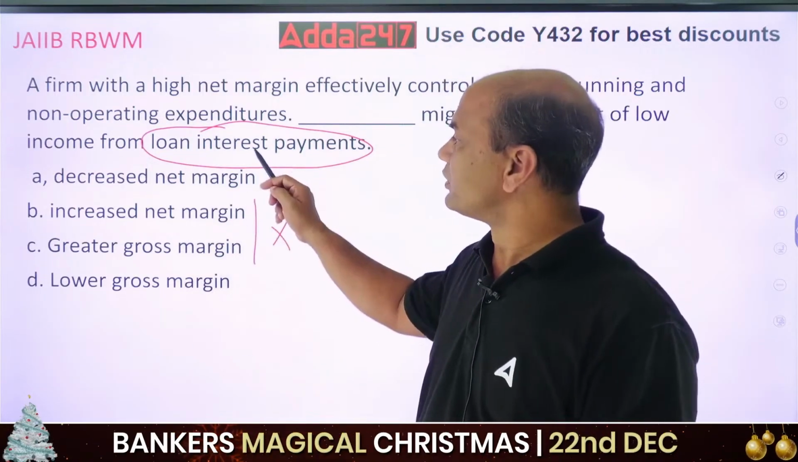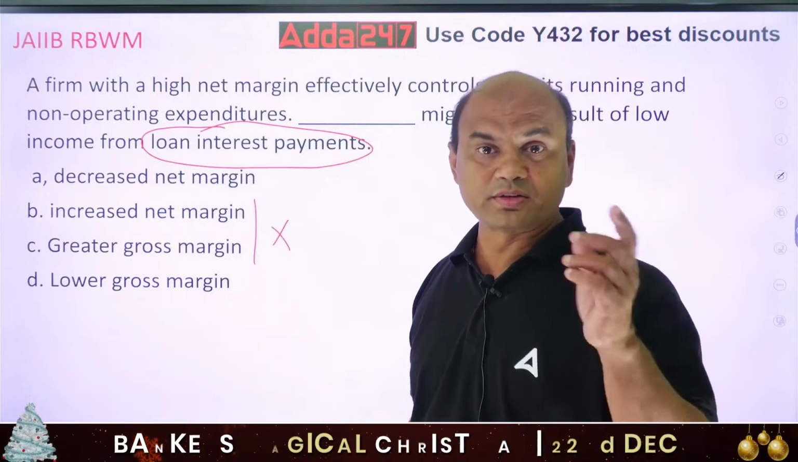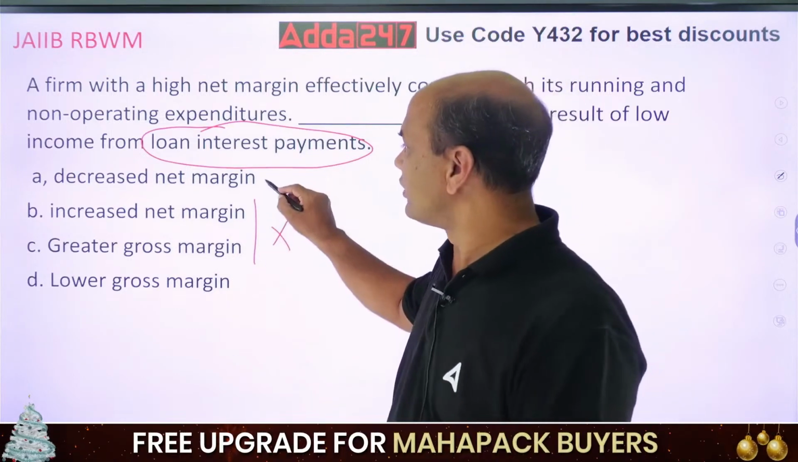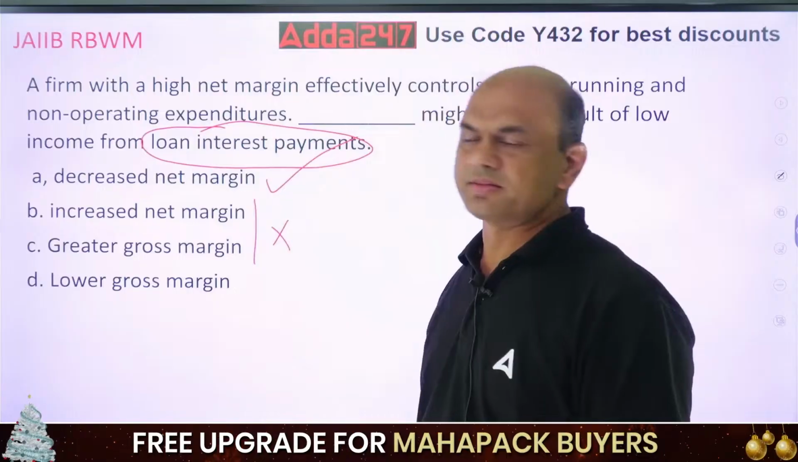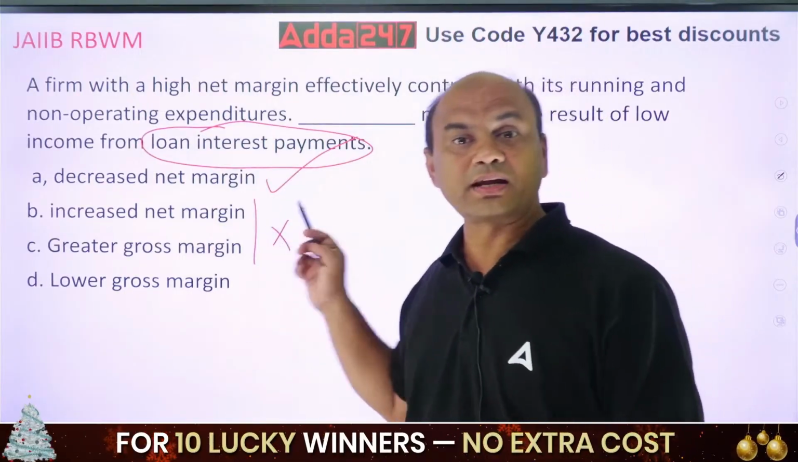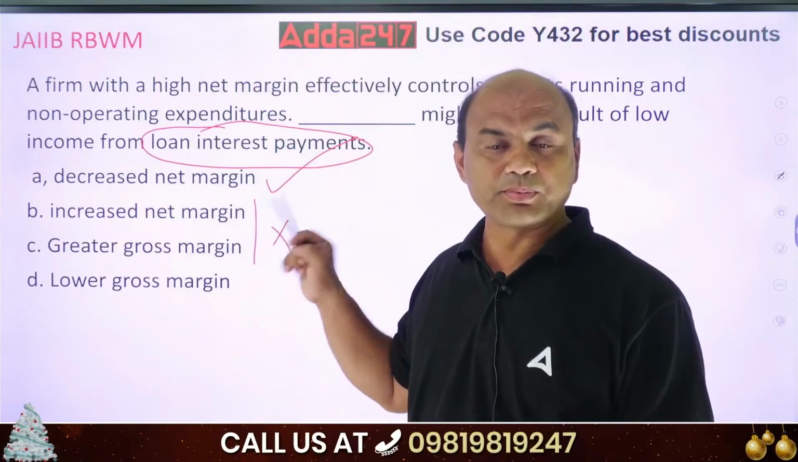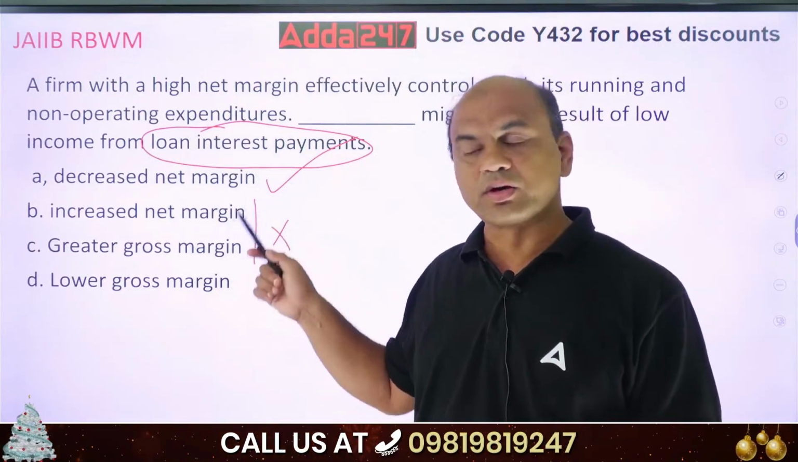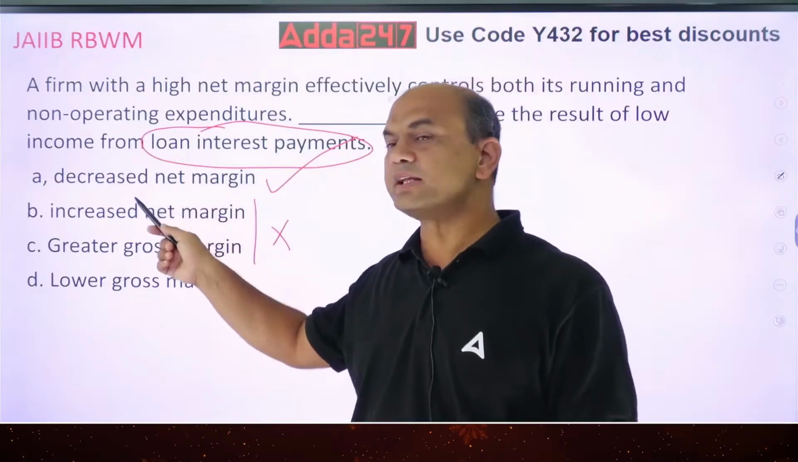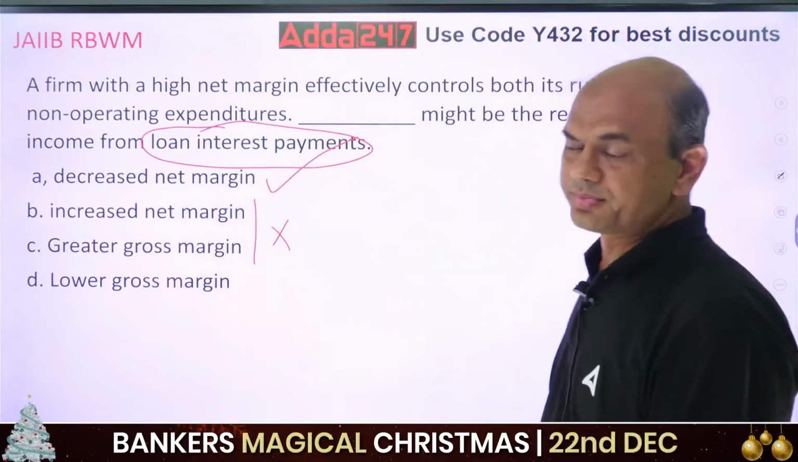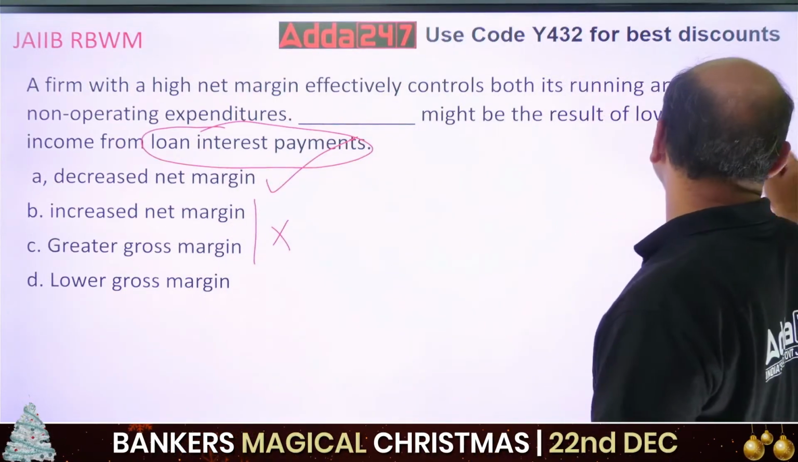Whenever you are talking of loan interest payment, you are talking of actually net. So you are talking of this decreased net margin. Well, this will directly affect your P&L. So that's why it is called as it will result in decreased net margin. Got it? Clear?